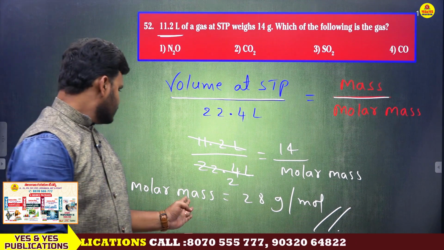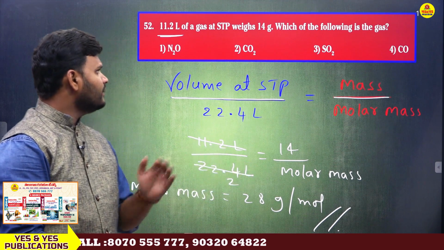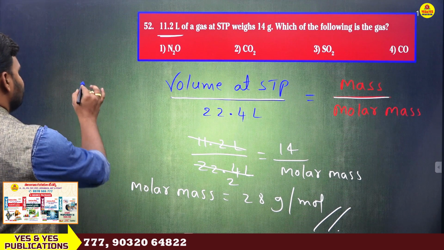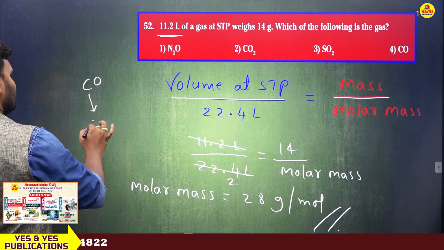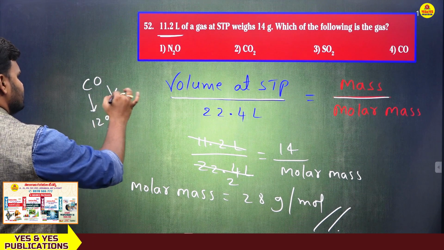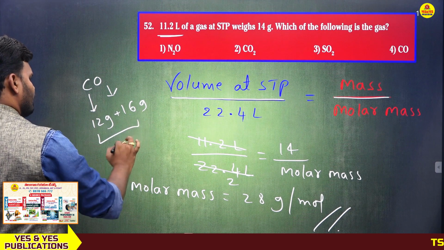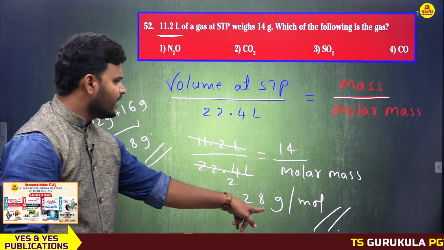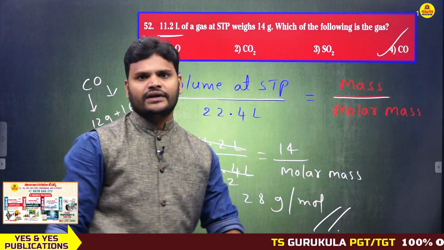So what is the molar mass? 28 gram per mole. So 28 gram per mole means what is suitable here? Let's look at carbon monoxide. Carbon 12 gram, oxygen 16 gram. So 12 plus 16 how much? 28 gram. Then 28 gram means this is the correct answer. Fourth option is the correct answer.